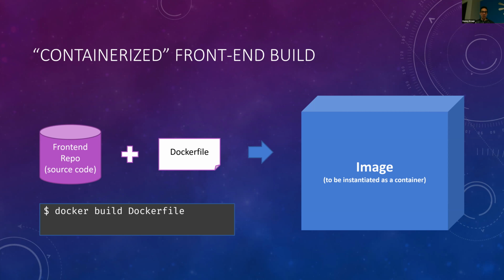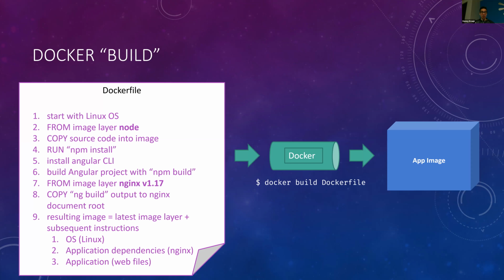The Docker image gives you the ability to specify what kind of machine you want, what exactly you need on it, in this case a web server, and then what your application products are. What is the artifact? What are the resources it needs to run? You can specify all that in an image. We'll see that. I did open up our build file, and we don't have to detail all of these steps, but I want to highlight a few things in the Dockerfile about how it works.